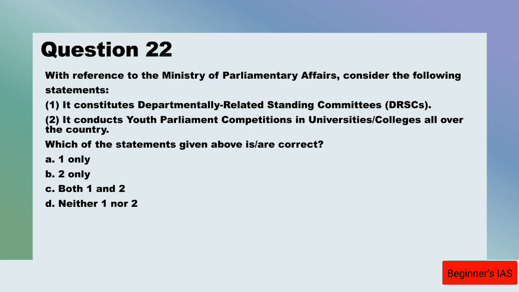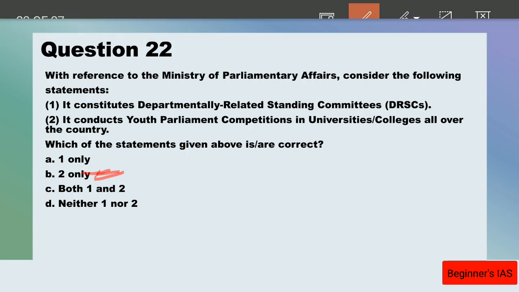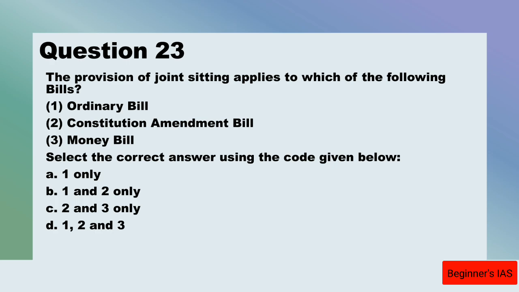Therefore, statement number 2 is right. Here we have to identify the correct statement. Therefore, B, 2 only, is the correct answer. So let us move on with question number 23.